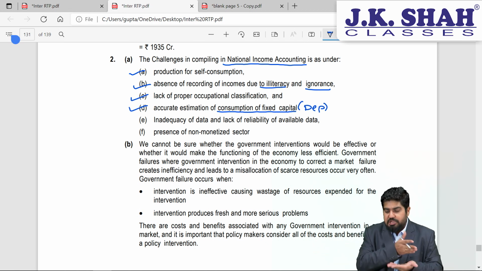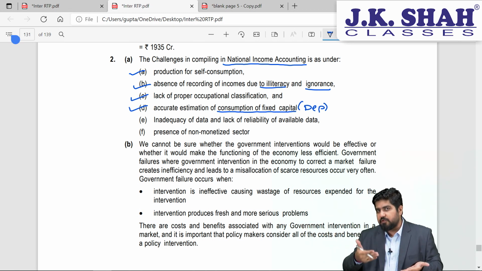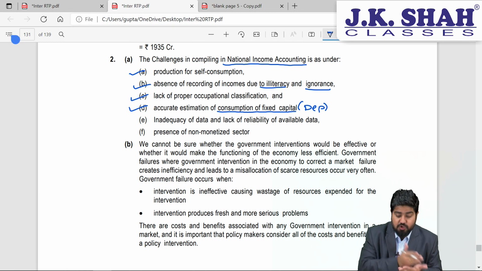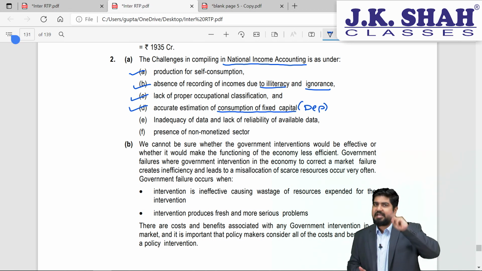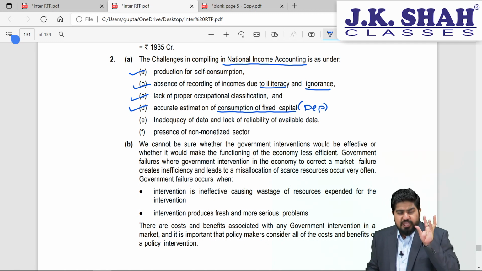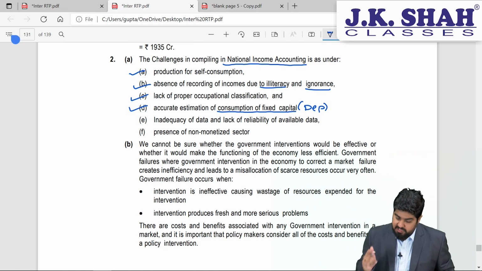Well, if I depreciated it to 2 years and if I run for 3 years, that means in my books of accounts the depreciation which I took for this particular laptop for 2 years was incorrect, which means my national income also was incorrect. So you cannot say how much depreciation amount is going to be taken into consideration.